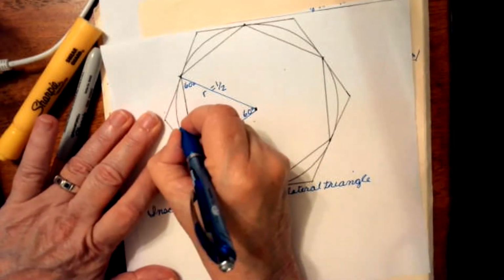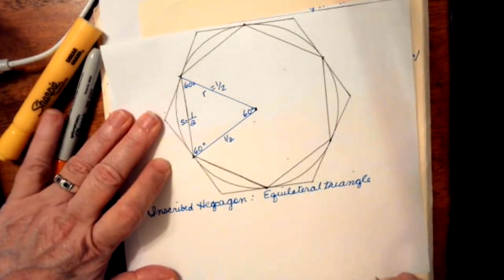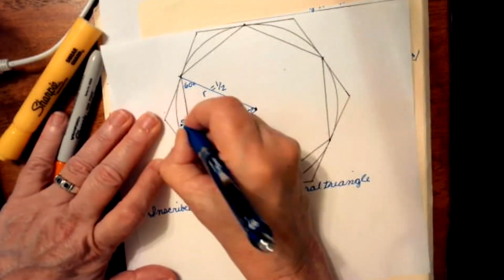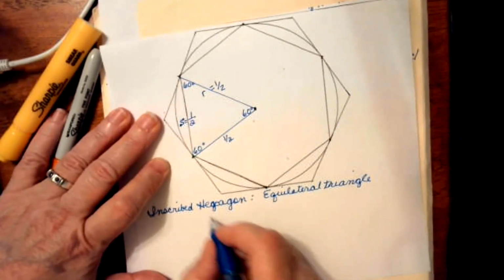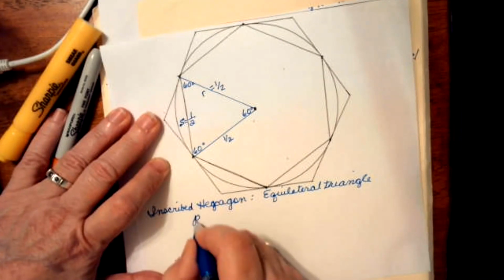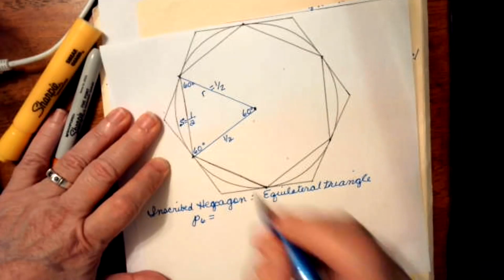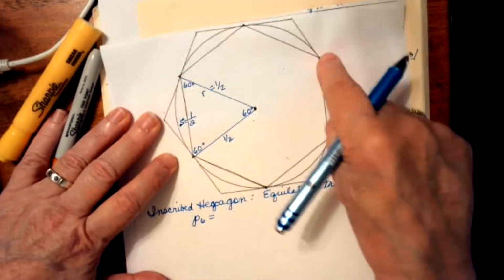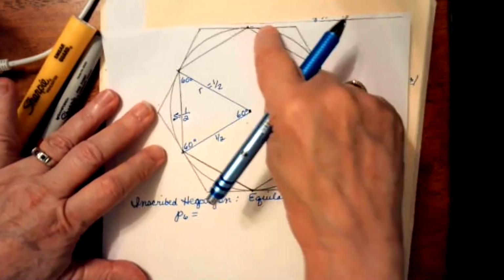And I'm going to let little s equal the side of that triangle. I'll put dots on the s. Okay, well, the perimeter, little p sub 6, is equal to 6 times the length of the sides. It's a regular hexagon, so all 6 sides are the same length.